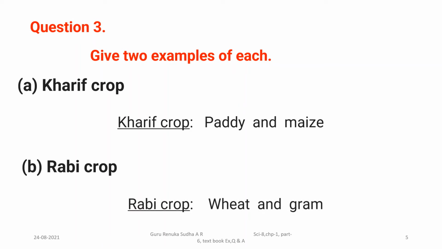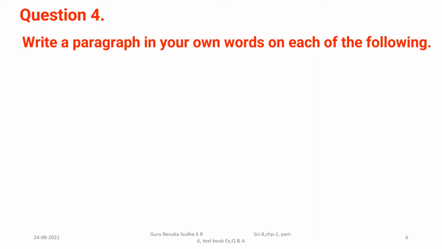The rabi crops we can write are wheat and gram. So in this way you have to answer, then only you get the marks. Next, question 4. In question 4 they are asking to write about some words in a paragraph. Write a paragraph in your own words on each of the following.